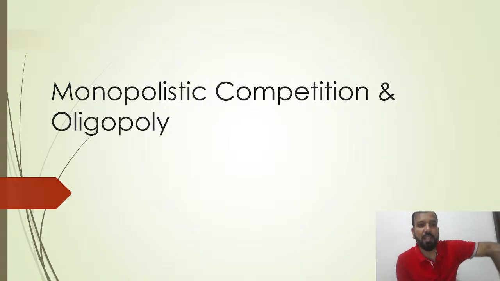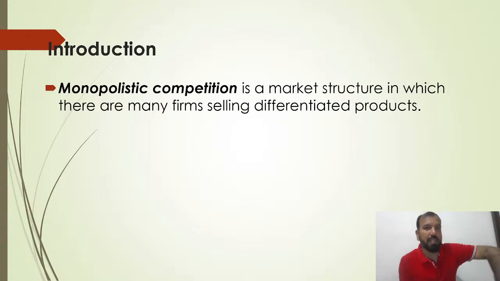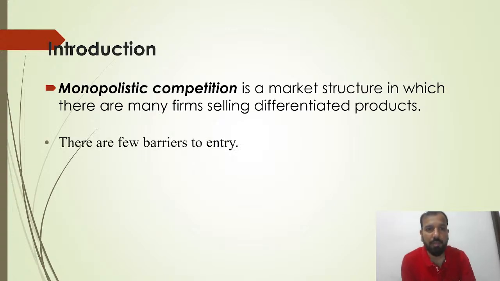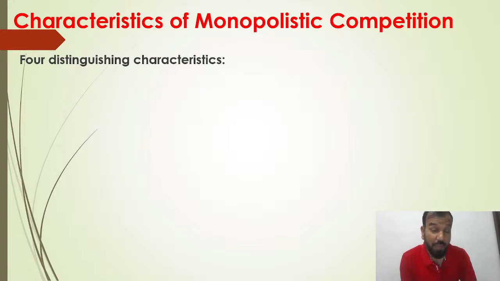Second is all about monopolistic competition. We have discussed monopolistic competition many times in the classes. Monopolistic competition is a market structure in which there are many firms selling a differentiated product. Just like I've been giving the example of watches, textile, FMCG, consumer durables, these are examples of monopolistic competition. There are very few barriers to entry.